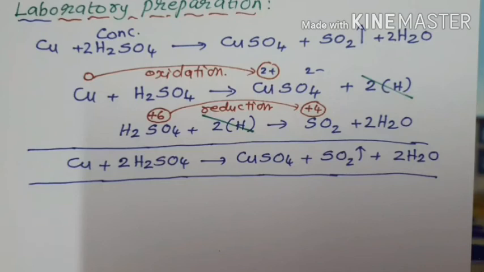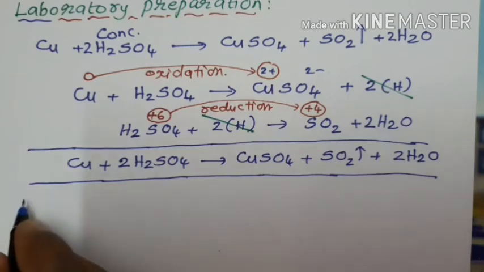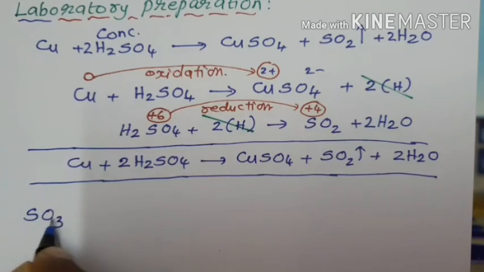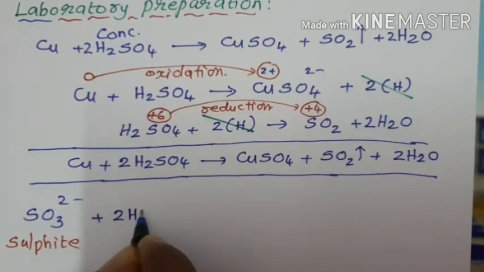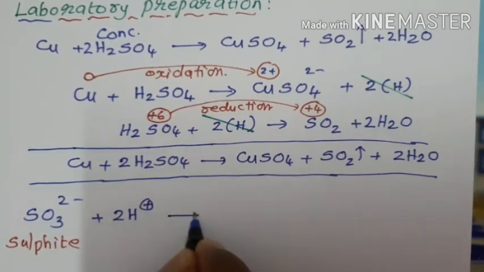Another method, sulfite. Sulfite is nothing but SO3 2 minus ion. This is called sulfite. Note this spelling, sulfite. When treated with sulfuric acid, an acid containing 2 H plus ions, I will write the molecular equation.